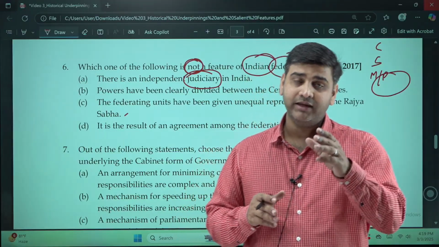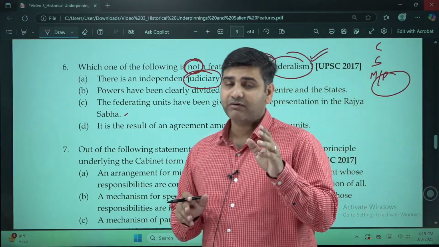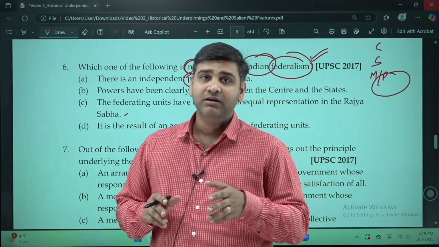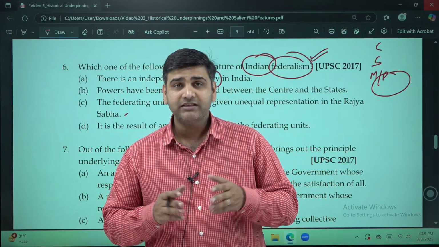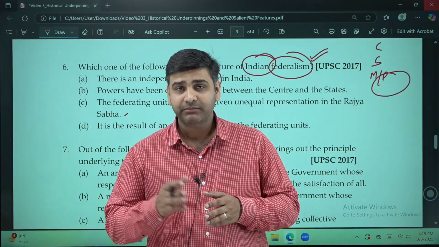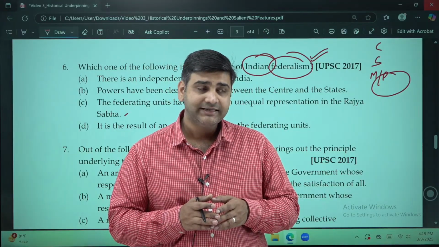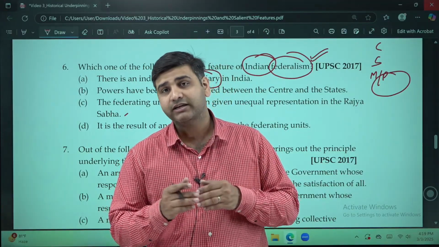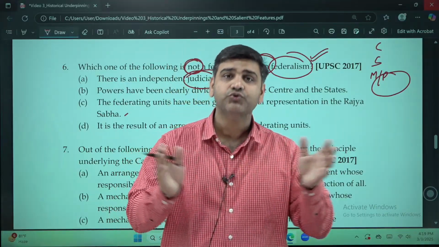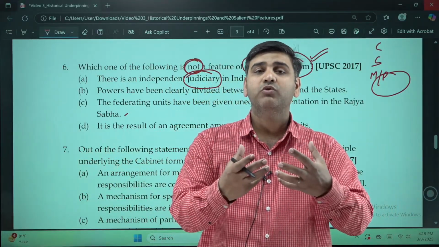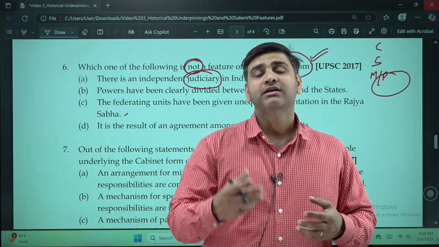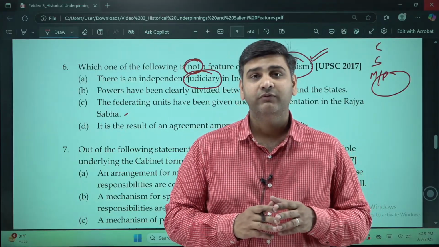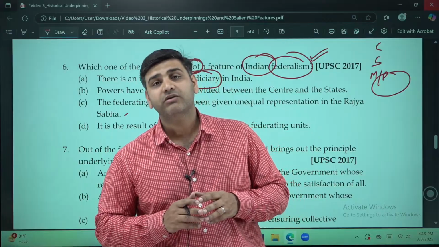Under Article 3, the central government had the power, or the parliament has the power to make the state, break the state, diminish the boundaries of the state, change the name of the state, reduce the area of the state, bifurcate the state into two, join two or more states together to make a single state. Anything can be done without the permission of the state governments.